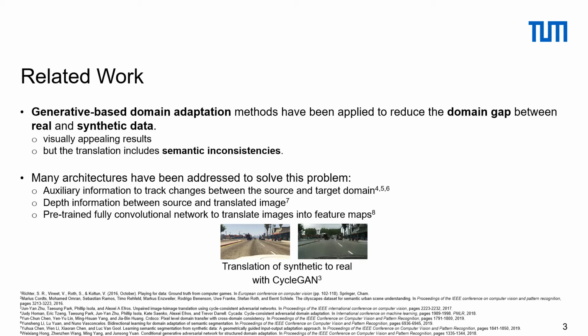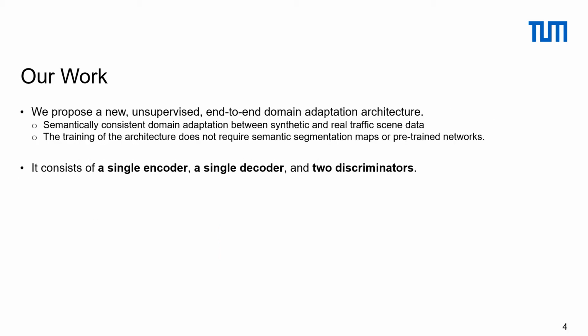In another work, a pre-trained fully convolutional network is employed to transform input images into feature maps. These feature maps are then used by the discriminator for discriminating source and target domains. On the bottom, you see an example of a translation of synthetic to real data. The network creates semantic inconsistencies by adding vegetation on the sky.